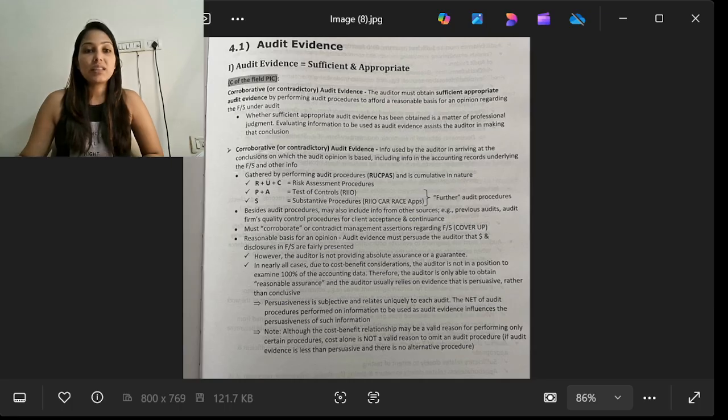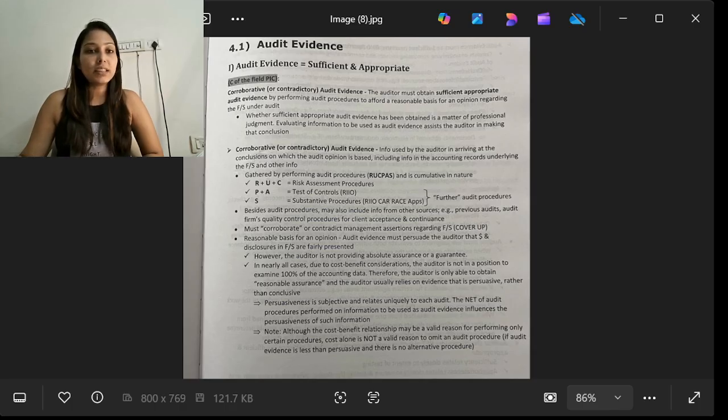At this stage, the auditor reaches the conclusion on which the audit evidence is based, including the information in the accounting records underlying the financial statements and other information. What are the other audit procedures and their cumulative nature?